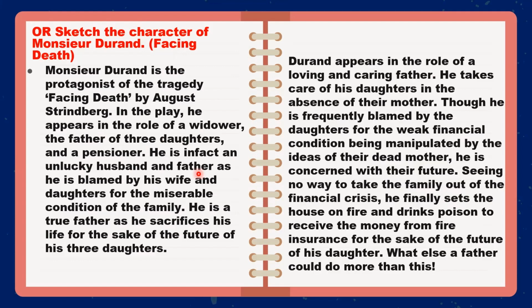So in the second paragraph you are going to explain his main characteristics, that is, he is a loving and very caring father. Though he is blamed, he does not blame his girls. And finally, towards the end of the story, he sets the house on fire and drinks poison to receive money from fire insurance for the sake of the future of his daughter. What else could a father do more than this?